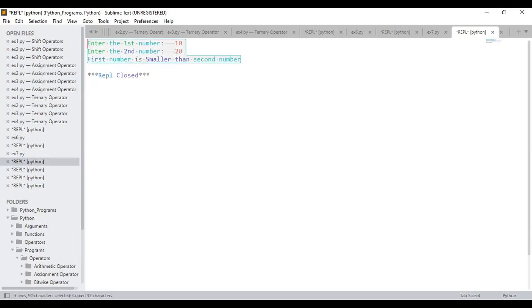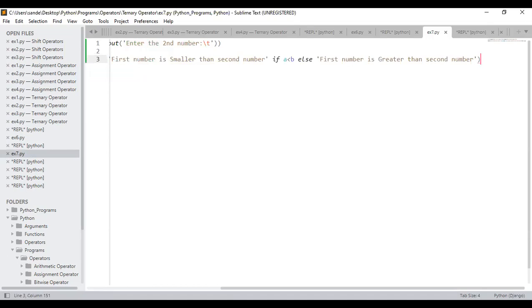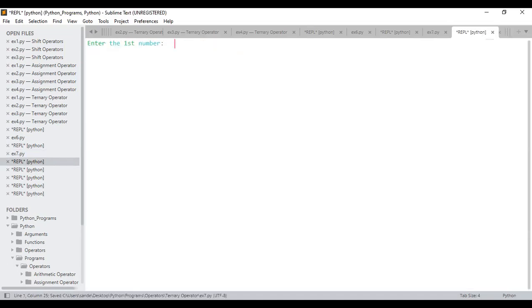Last one, I'll just consider 20 and 10 so that I'll be getting the output as what? First number is greater than second number. If I execute, 20 I will tell, 10 I will tell. First number is greater than second number.